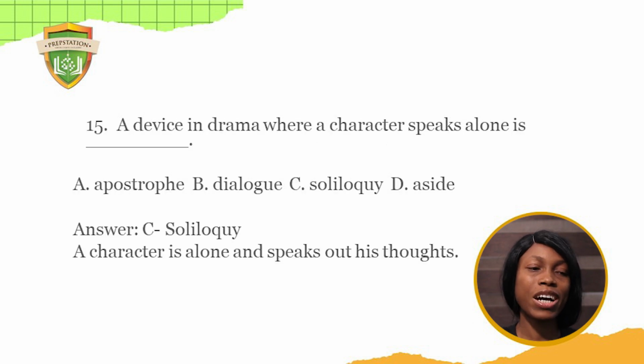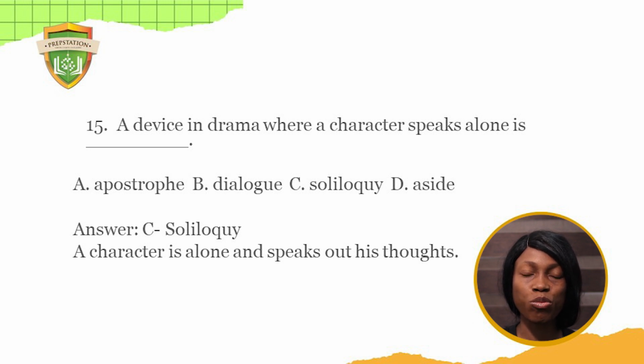15. A device in drama where a character speaks alone is dash: A, apostrophe, B, dialogue, C, soliloquy, D, aside. Yes, an apostrophe is a figure of speech where a writer addresses something as though that thing were present. And the thing being addressed could be a tree, it could be an elephant, it could be a wind, it could be anything, living or not living.